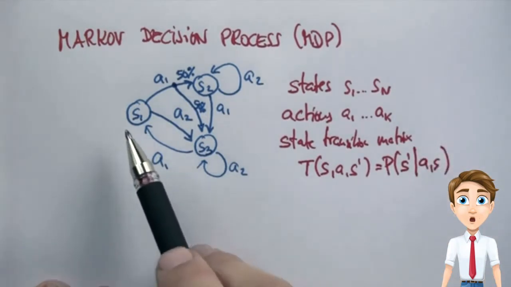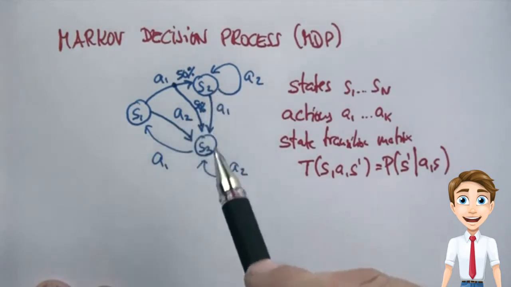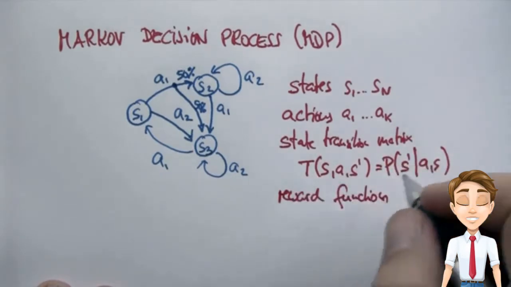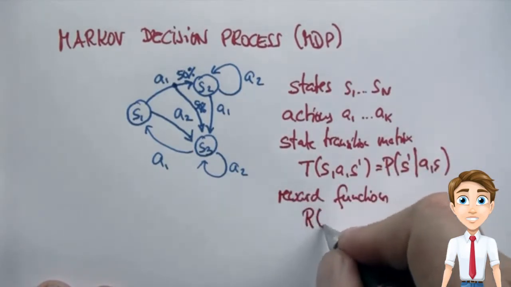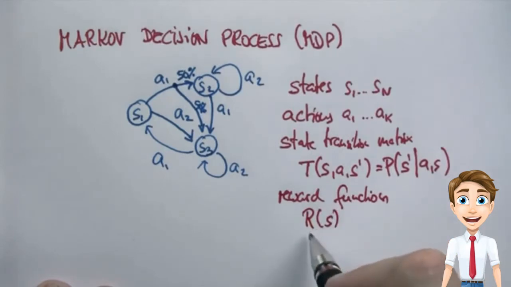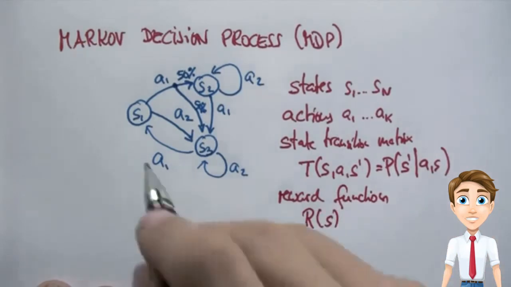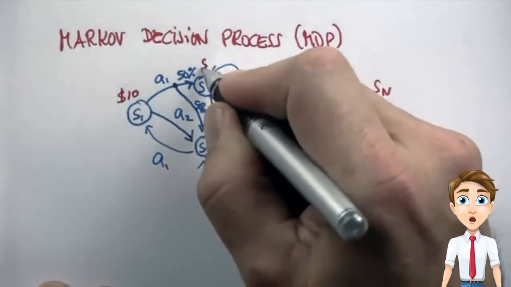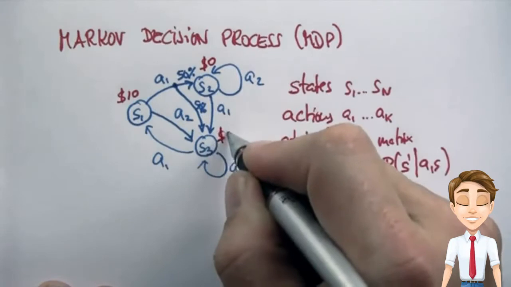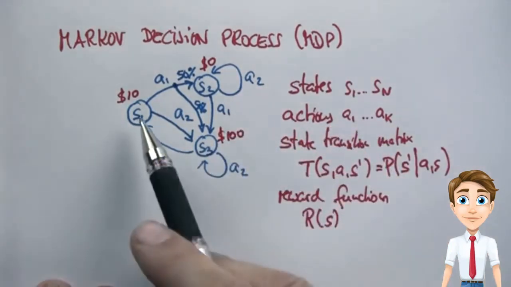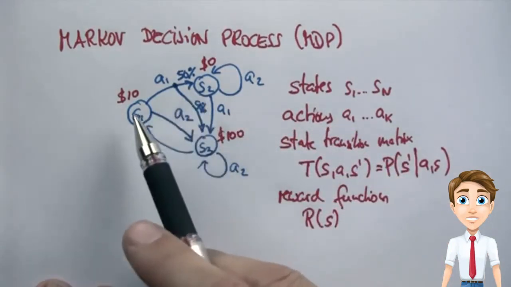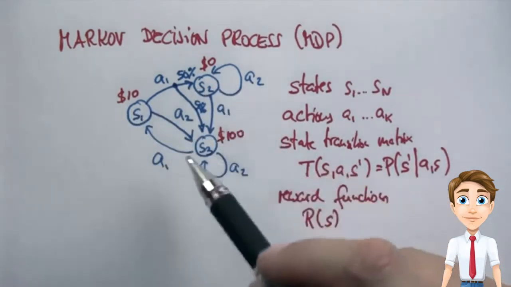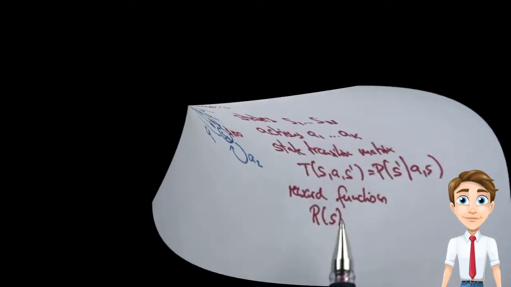And the missing thing is the objective for the Markov decision processes, what do we want to achieve. For that, we often define a reward function. And for the sake of this lecture, I will attach rewards just to states. So each state will have a function R attached that tells me how good the state is. So for example, it might be worth $10 to be in the state over here, $0 to be in the state over here, and $100 to be in the state over here. So the planning problem is now the problem which tries to assign an action to each possible state so that we maximize our total reward.